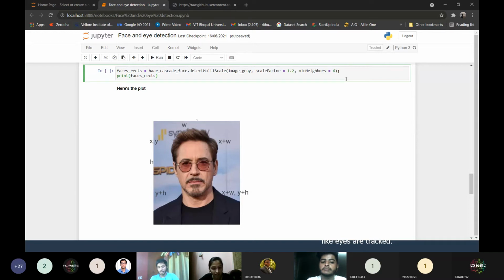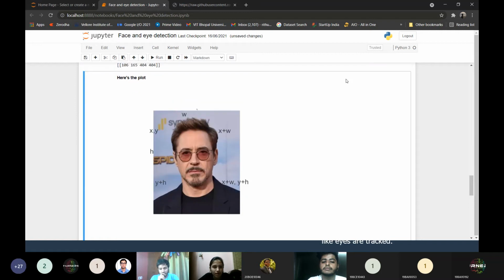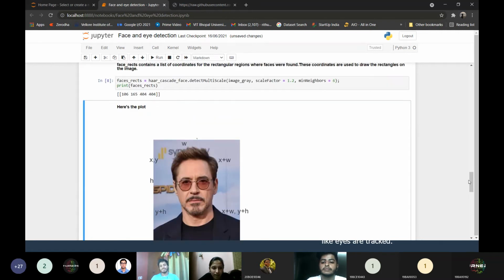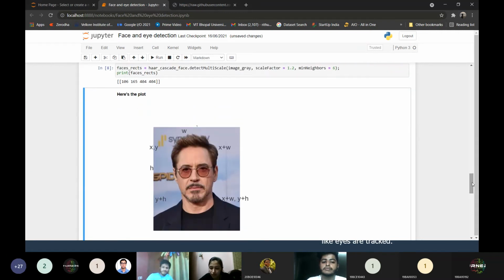Okay, so I have provided the image to the class, to the function. I have provided the values to the other parameters as well. Now, what will this function return? This will return the coordinates of the face. When I run the variable faces_x, what does it do? It returns a list of lists.